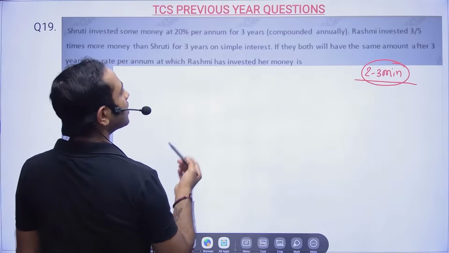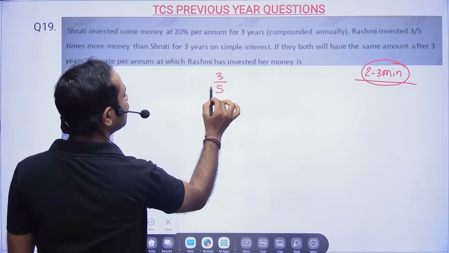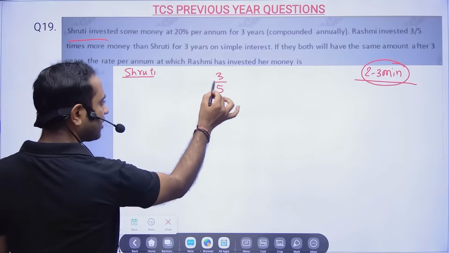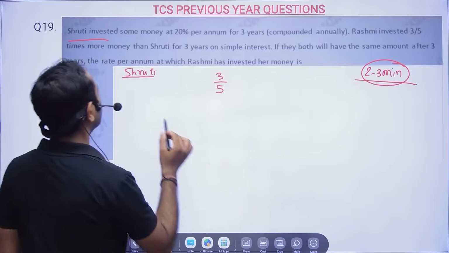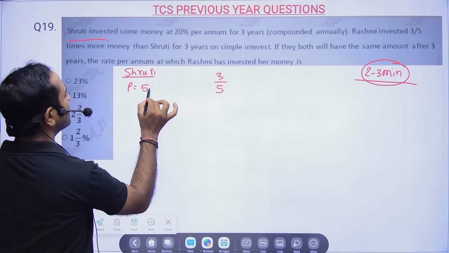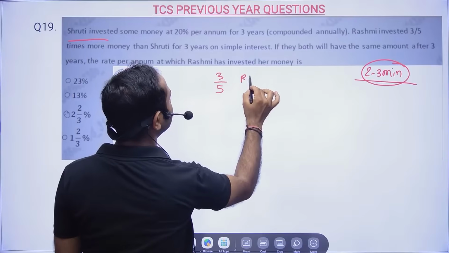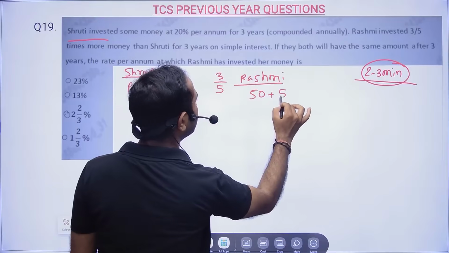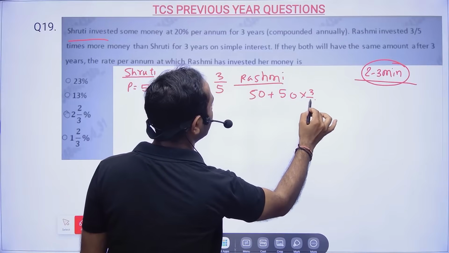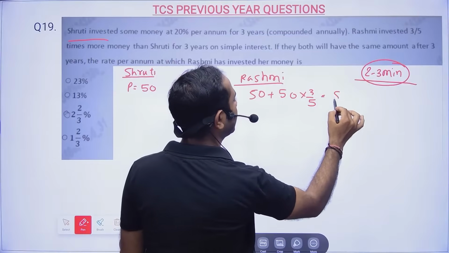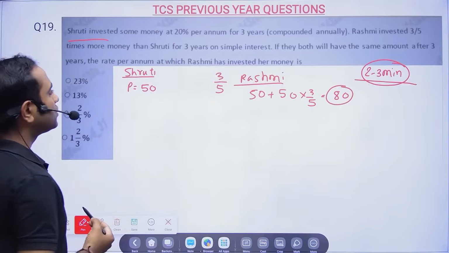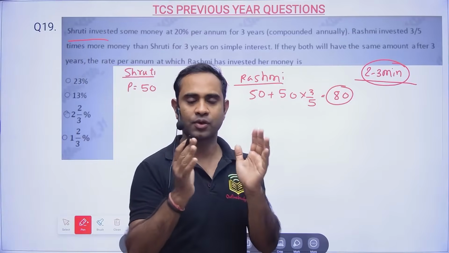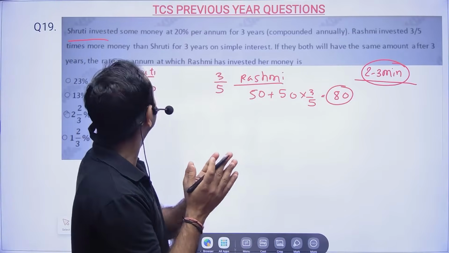So 3 by 5, right? I will assume a number which will be divisible by the base 5. You can take any number. So I am assuming that Shruti invested 50 rupees. Then how much will Rasmi invest? Rasmi will invest 50 plus 3 by 5 times more, 50 into 3 by 5, so it will be nothing but 80 rupees. Correct?